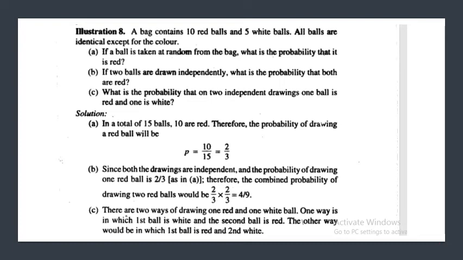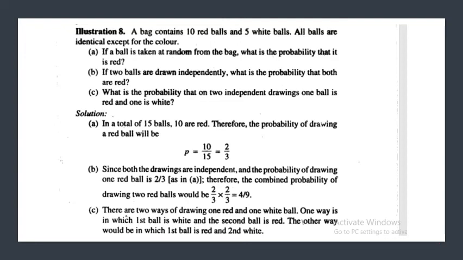Second part is asking, if two balls are drawn independently, what is the probability that both are red? Since both the drawings are independent and the probability of drawing one red ball is 2 by 3 as we solved in A, therefore the combined probability of drawing two red balls would be 2 by 3 into 2 by 3, which is equal to 4 by 9.